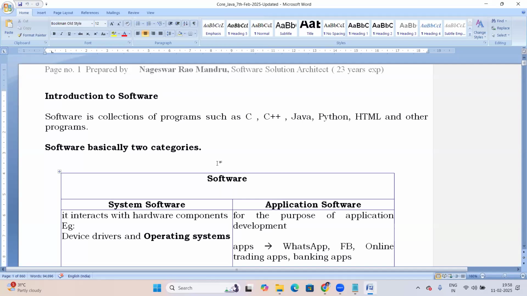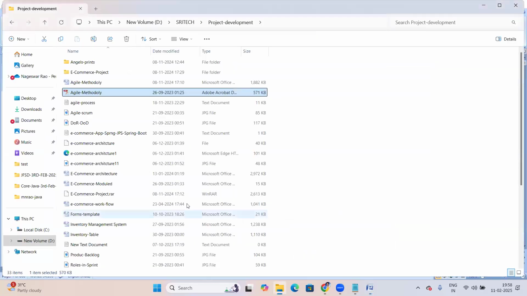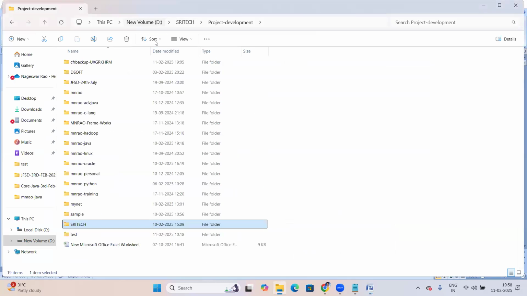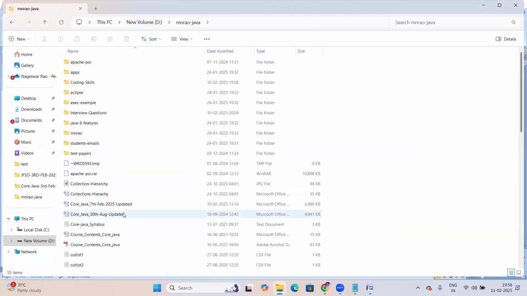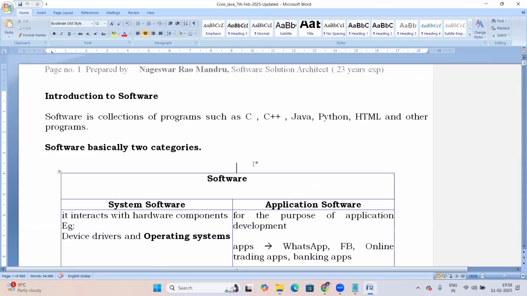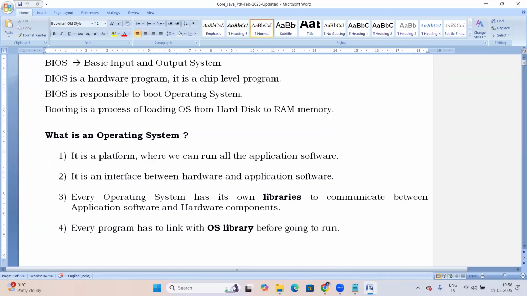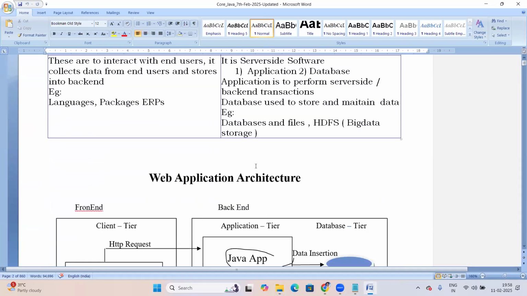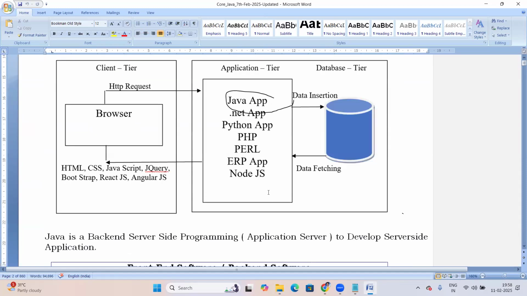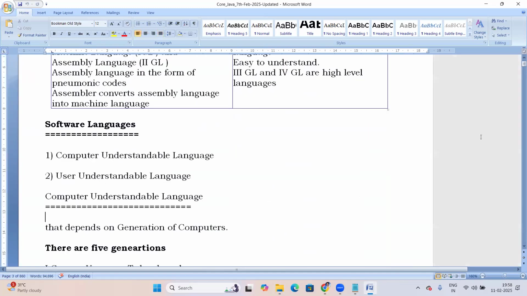Sir, documents and the question bank, you will be giving, no? Yes, I'll share with you what I'm showing you. Your Java document is a 900-page document with theory concepts, interview questions, and coding skills programs. In daily class itself, I'll explain 4 to 5 programs, and apart from that I'll give assignments. The programs explained are there in the document very clearly. I have prepared complete programs in the document.